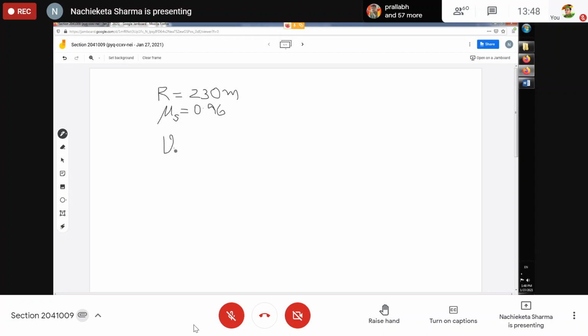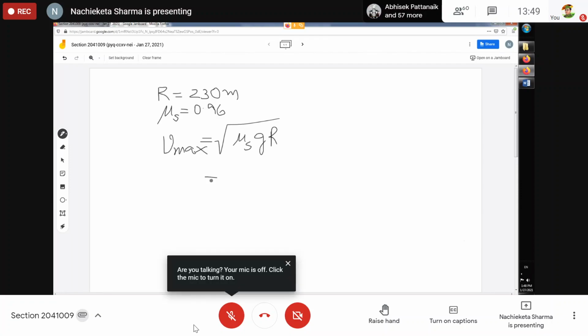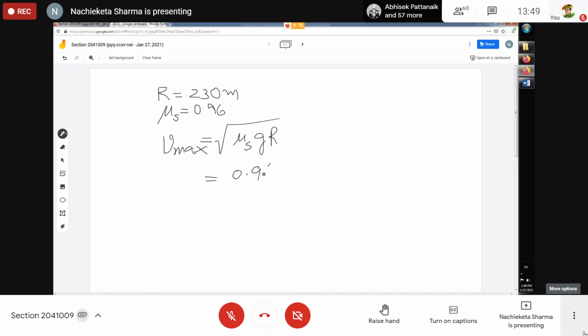We should calculate. So I am going to use my formula: square root of mu s g R, and that is equal to the square root of 0.96 into 9.8 into 230.